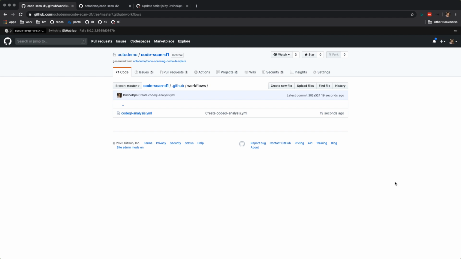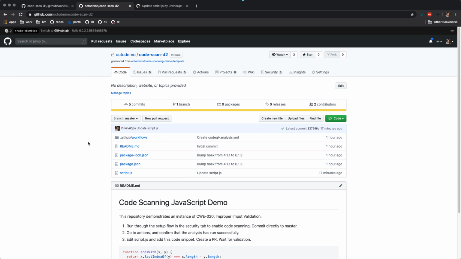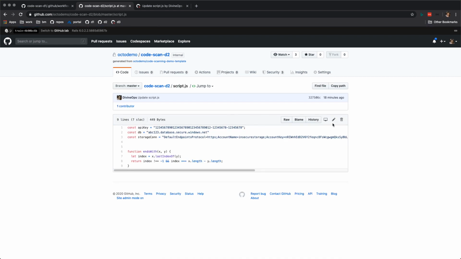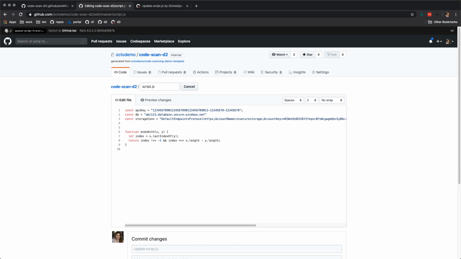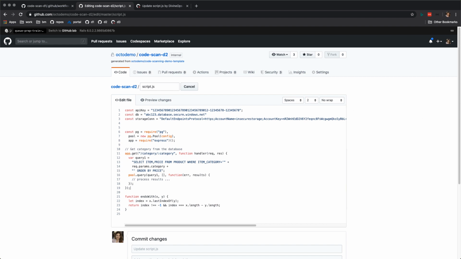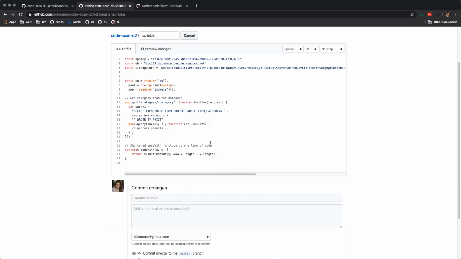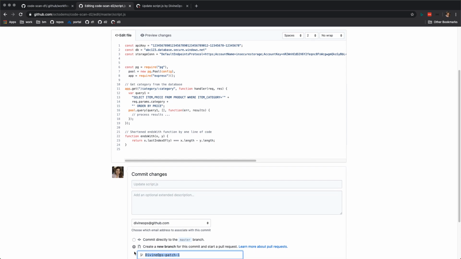Now, this will take a few minutes to run, so let's just go into a repository that already has CodeQL configured. And let's add a new pull request. So I'm going to use the same code, and I'm going to add some code lines to it. So I'm on a roll today. I'm going to add a new database, and then I'm going to add a function which retrieves items from a category. And then I've noticed that this ends with function is not really efficient, so maybe I can optimize it a little bit. Okay, so this is good, and since this is a real change, I'm going to create a